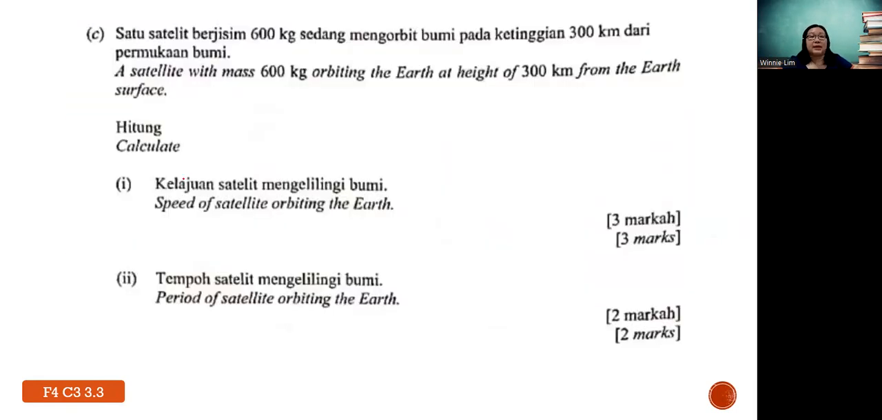Okay, so next C is calculation questions. A satellite with mass 600 kg is orbiting the Earth at a height of 300 km from the Earth's surface. Calculate the speed of the satellite orbiting the Earth, and then part 2, the period of the satellite orbiting the Earth. Okay, to find the speed of the satellite,